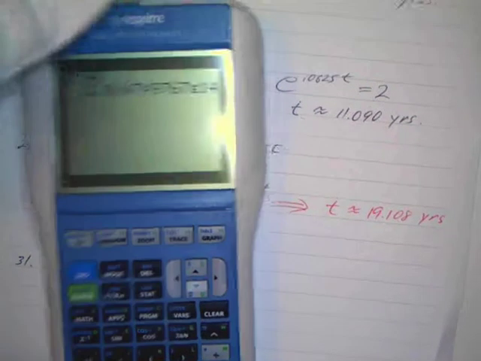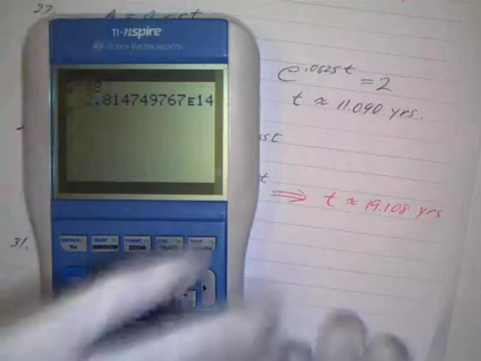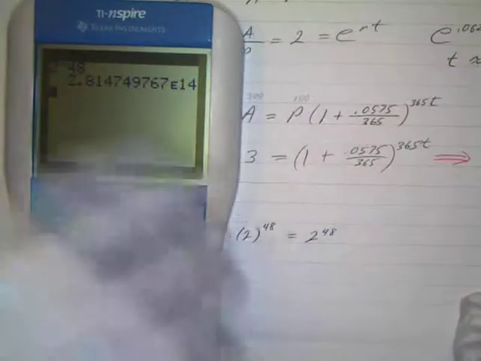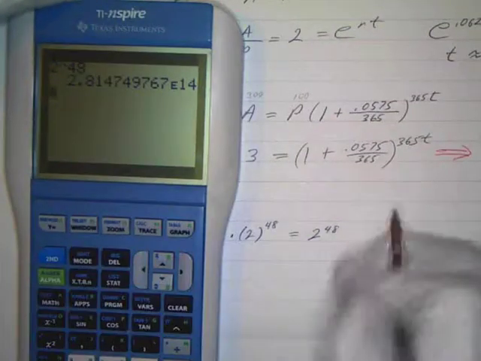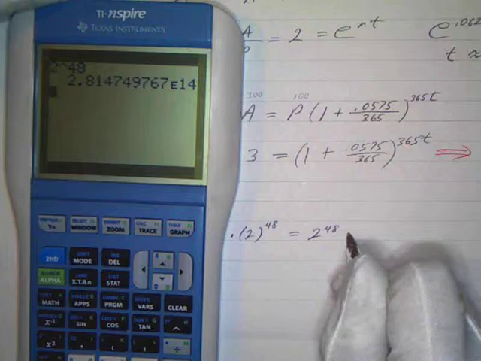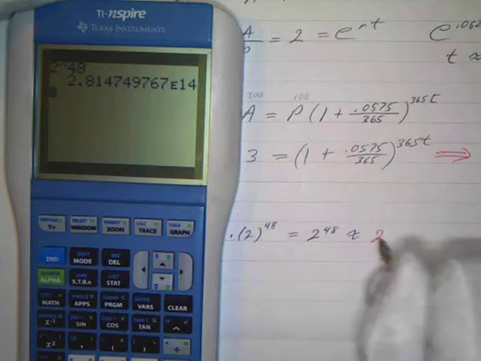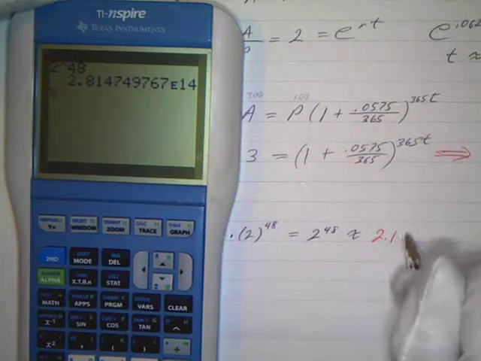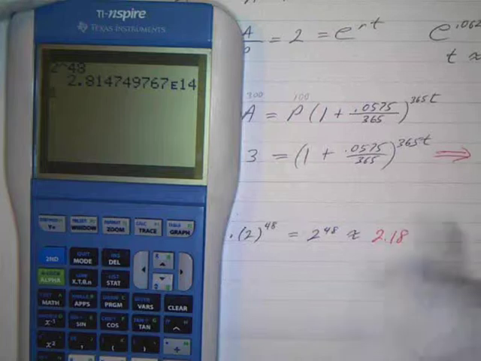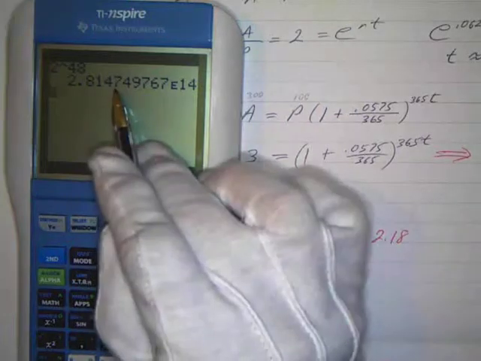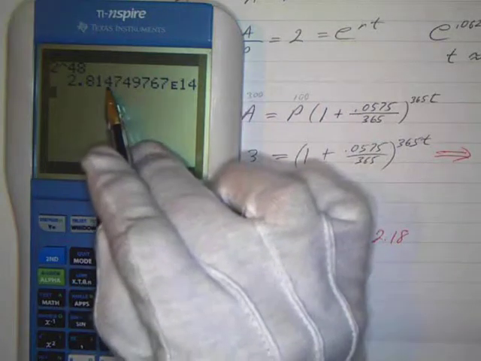So take a look in the calculator. We'll say that that's going to be equal to, we can round it off, approximately 2.815, and since the next digit is bigger than 5, we'll add 1 to the 4.